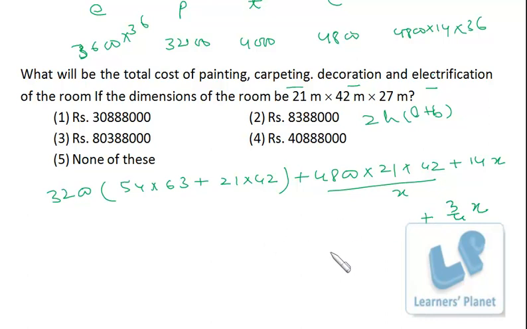Okay, so what we can do is we can take this data as common, 4800 into 21 into 42, then 1 plus 14 plus 3 by 4. So it is 15 3 by 4, 15 4s are 60, 3 by 4.